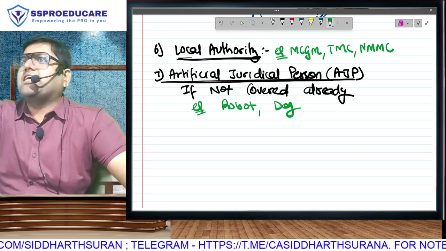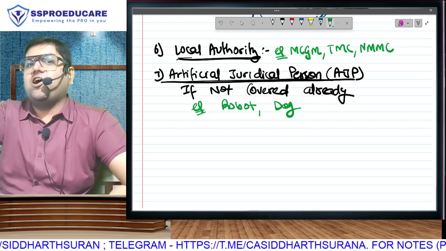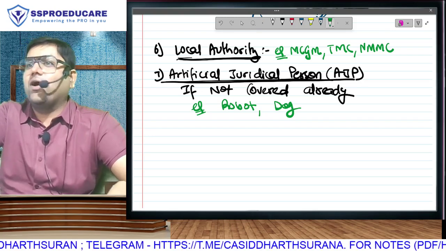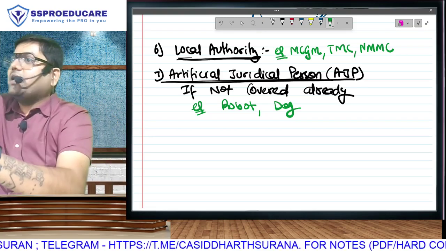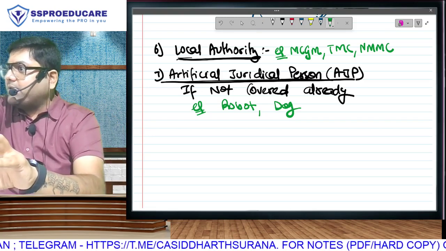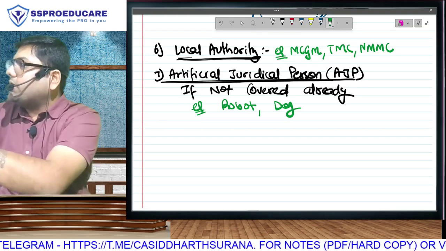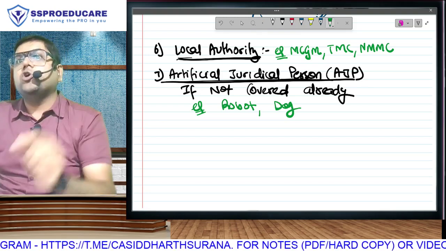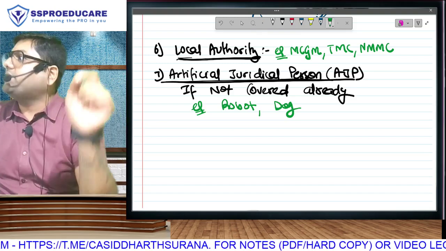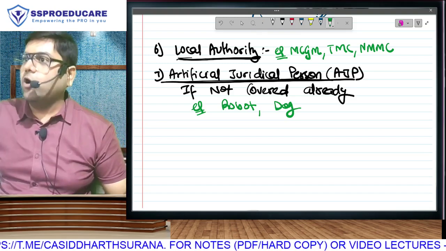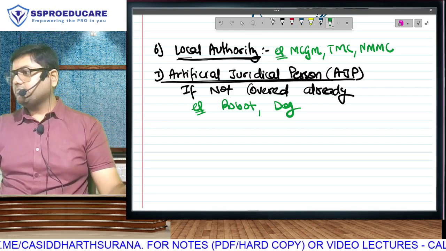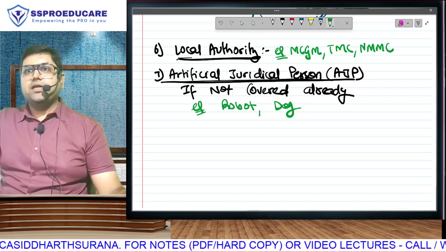And don't counter this explanation by asking a question: No, sir, how to take tax from the dog? No, bro, the answer was already given in the robot example itself, that you, the caretaker, are responsible for doing the tax compliances. So you have to calculate the income, file the return, pay the taxes. In case there is failure, the dog won't be arrested, you will be arrested.